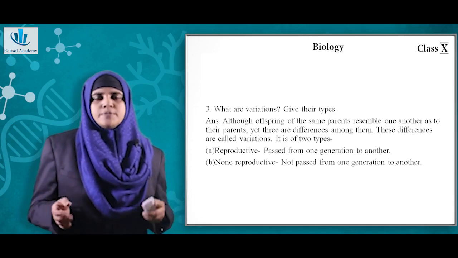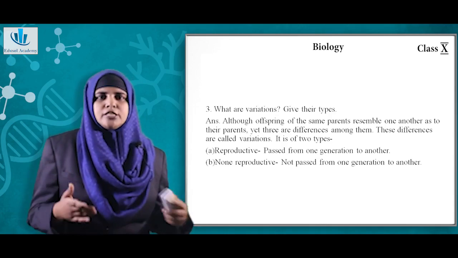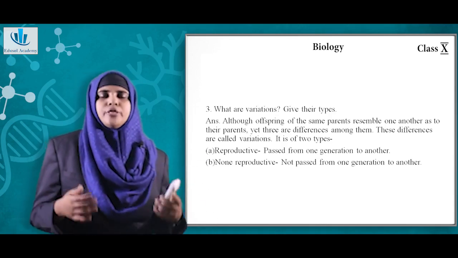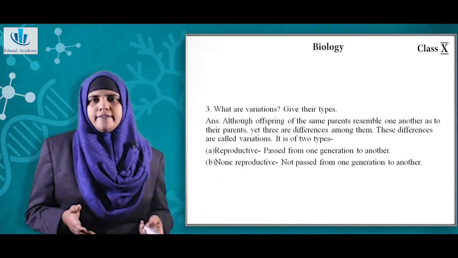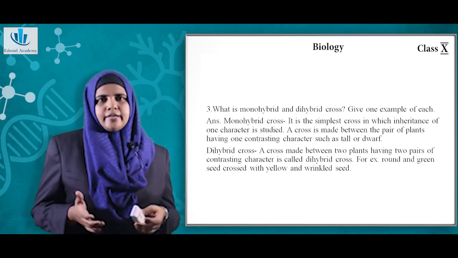So there are two types basically, those that happen in the reproductive cells and these are passed to the next generation, and there are some changes that happen in the non-reproductive cells which are not passed from one generation to the other.